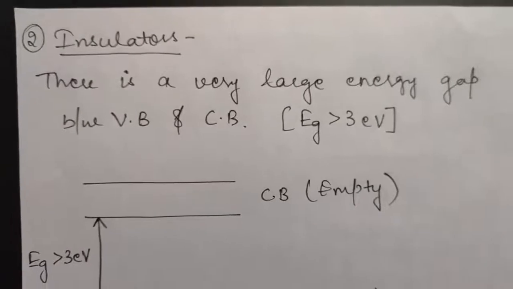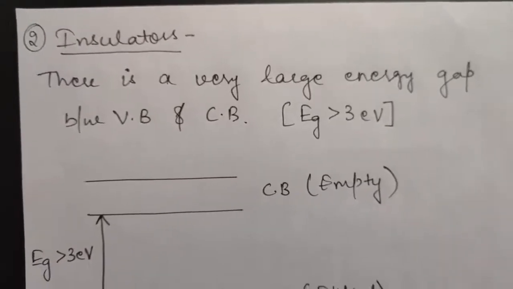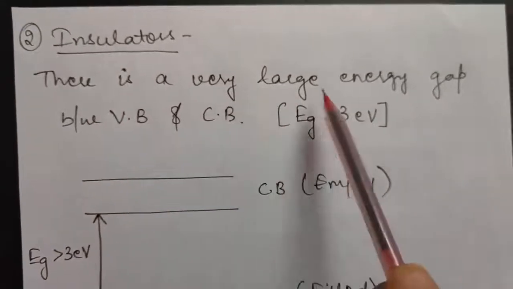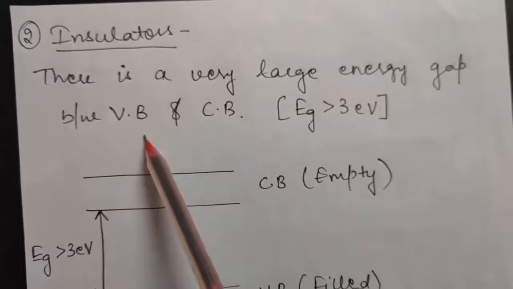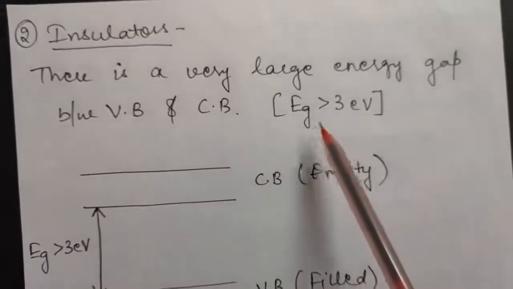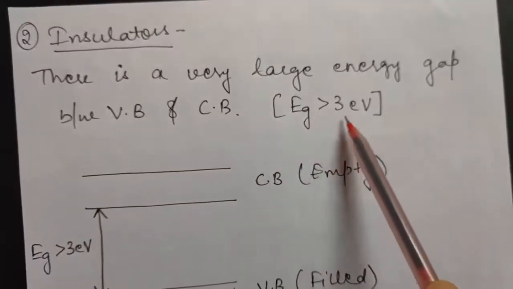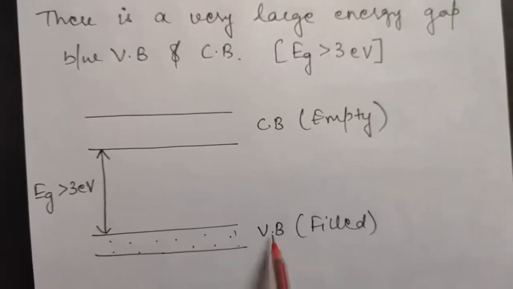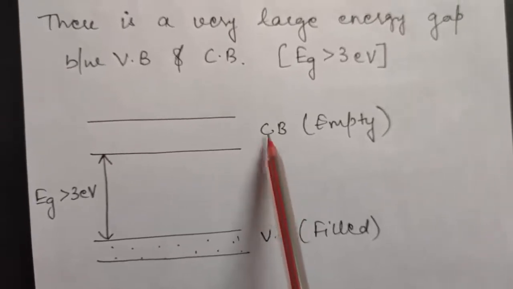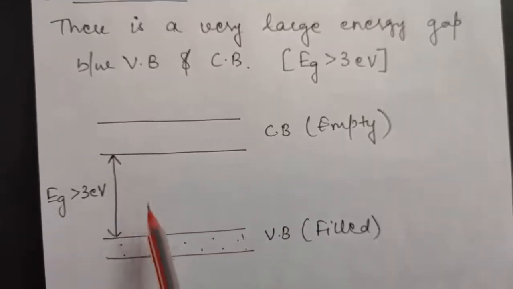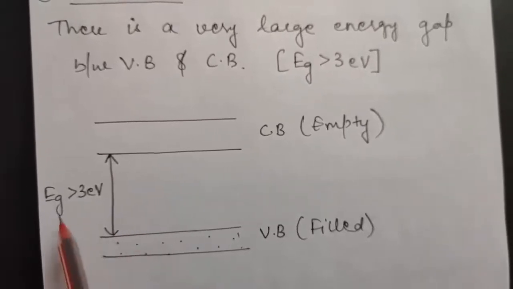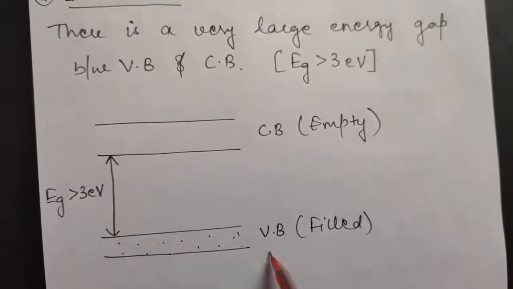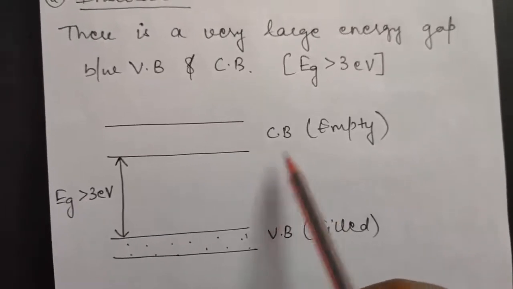Now let's talk about insulators, again on the basis of band theory. Insulators are those materials in which there is a very large energy gap between valence band and conduction band, and that energy gap is generally greater than 3 electron volts. This is your valence band, this is your conduction band, and as you can see, there is a very large energy gap between them, greater than 3 electron volts. So in insulators, what happens? Valence band is filled, but conduction band is empty.